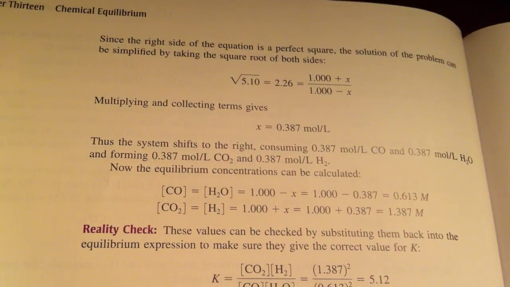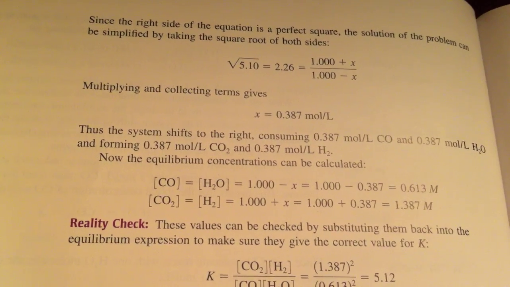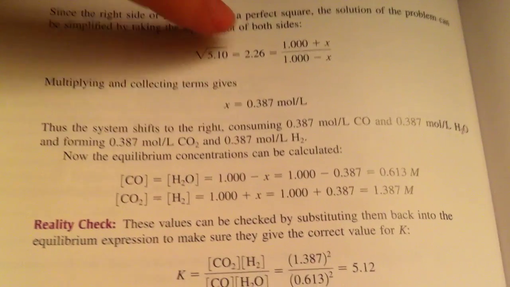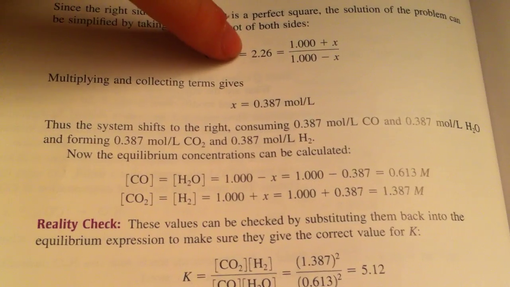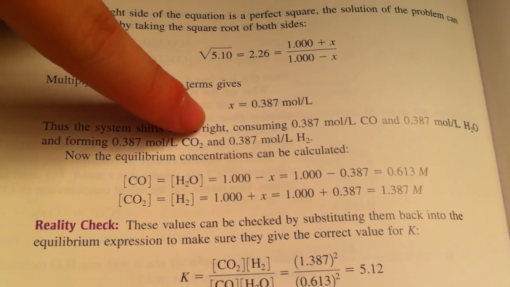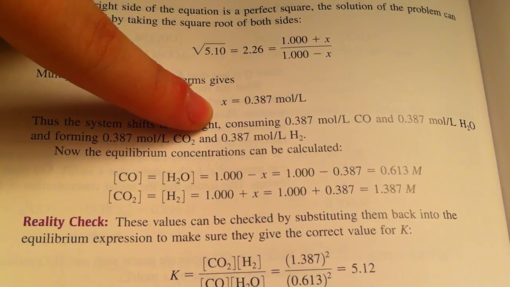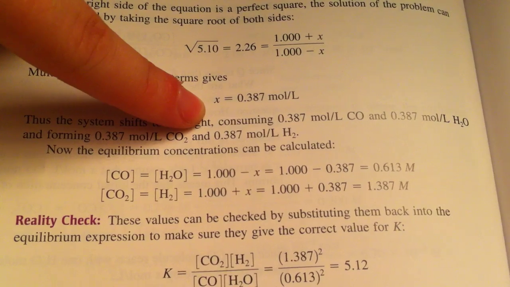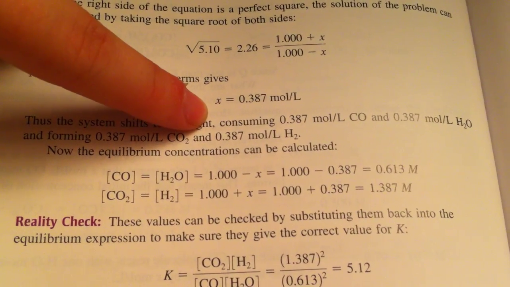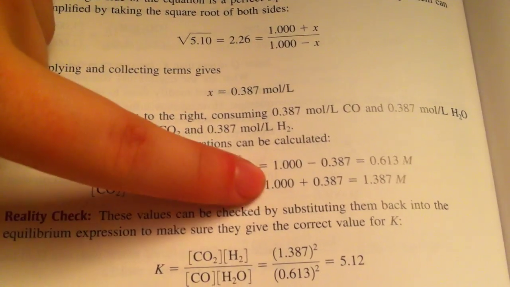From there we're going to multiply and collect terms. So basically the bottom we multiply by the 2.26 and then we combine the X, and when you do that you get that X must be 0.387 moles per liter.